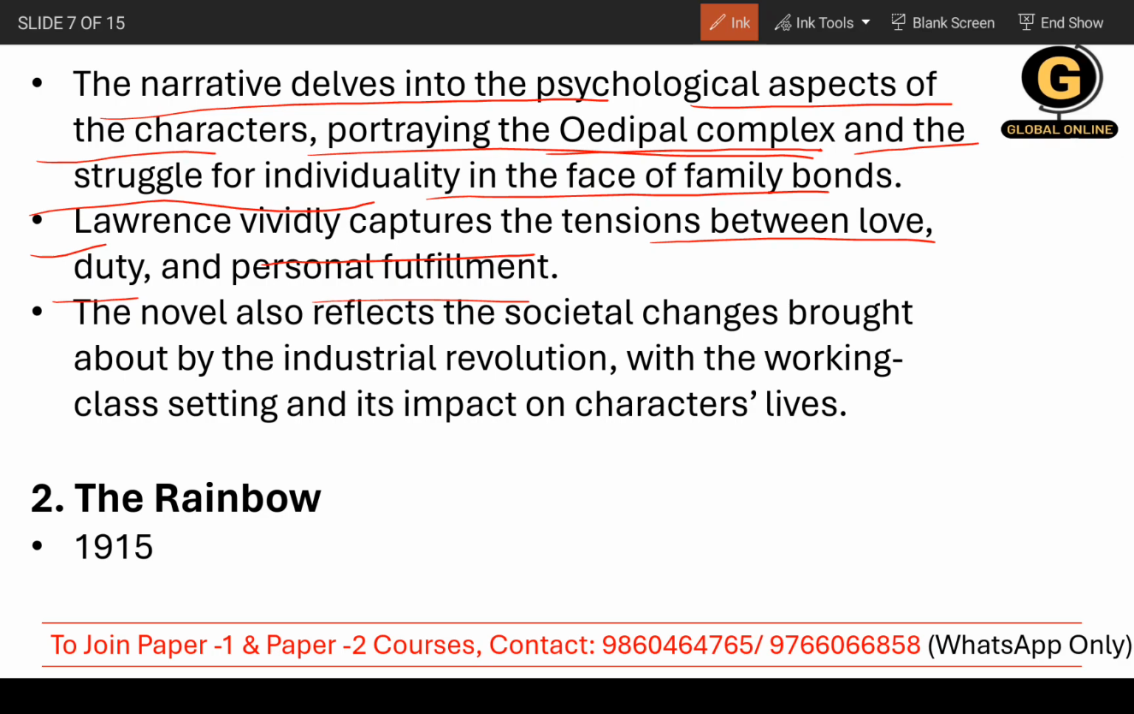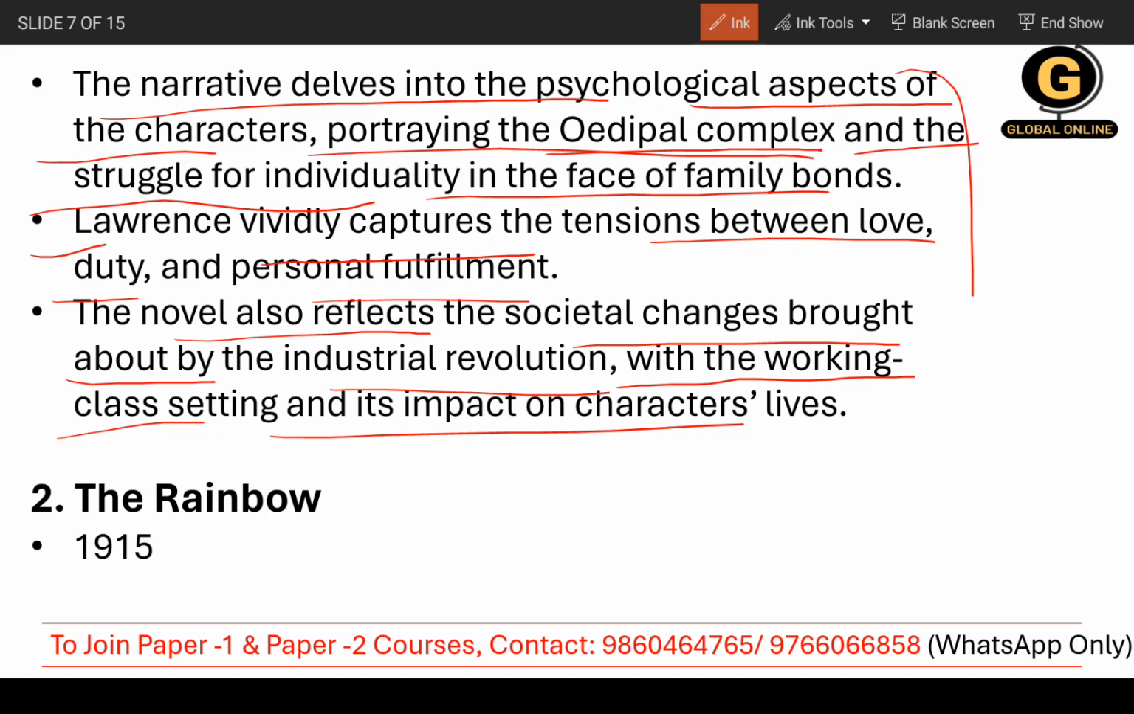Now, the novel also reflects the societal changes brought about by the Industrial Revolution. So, by the time the Industrial Revolution came, how society changed will also be reflected in the working-class setting and its impact on characters' lives. With the working class, basically, it's not talking about the upper class or middle class. It's all about the working class and how it impacted them, in which way. This is all about that.